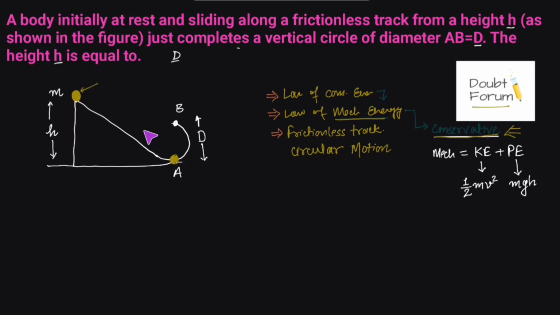Third, we would understand circular motion. Circular motion is when a body moves along the circumference of a circle. This is a body and this is its path. So this would be a circular motion. One prime requirement is there.